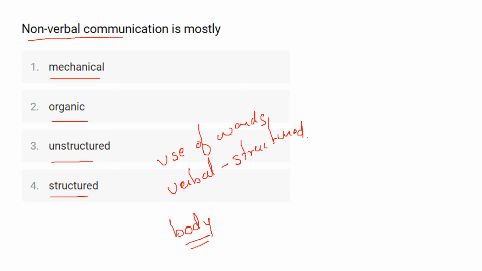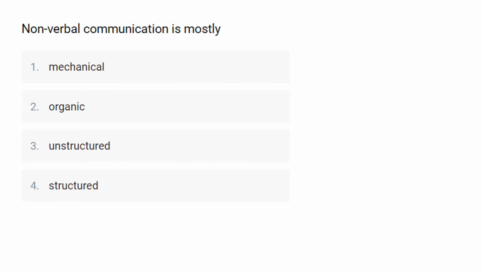It does not make use of words. Communication such as body gesture, eye contact, body language, posture, tone of voice, and facial expression, all this is called non-verbal communication. Now, as we said, verbal communication is called structured communication. Opposite to that, non-verbal communication is called unstructured communication, or non-structured communication. So here the correct answer for this question is option number 3, that is unstructured.